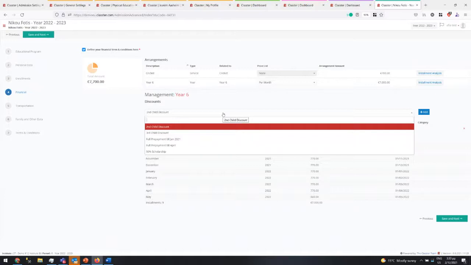These rules can be obligatory, or they can basically remove the discount completely from the list if you don't have 2 siblings in the system, and so on. All these are configurable, new stuff. You can create financial arrangements automatically.